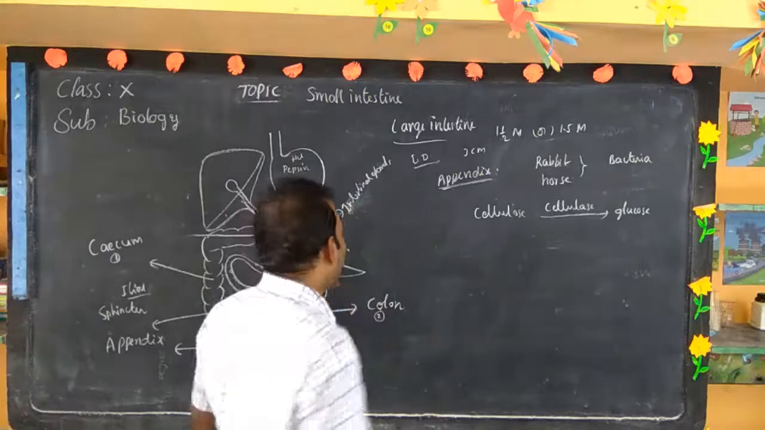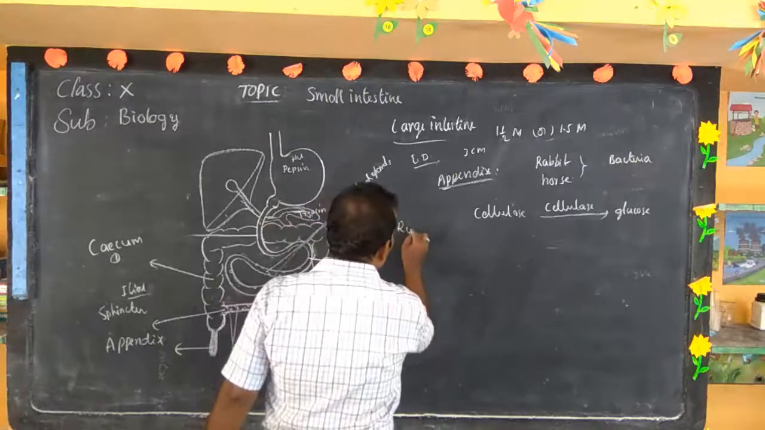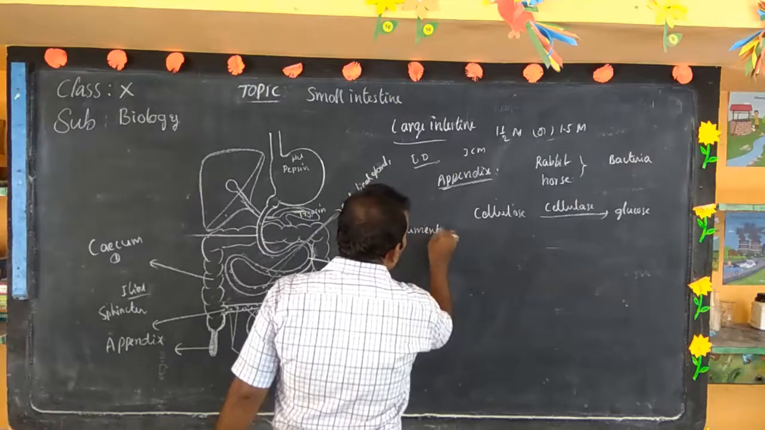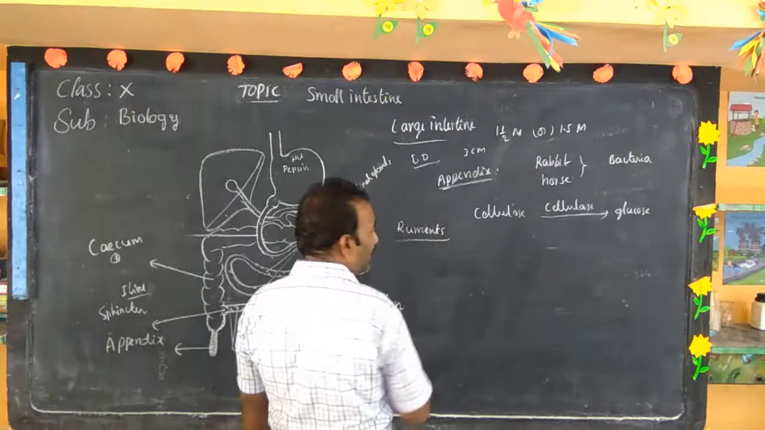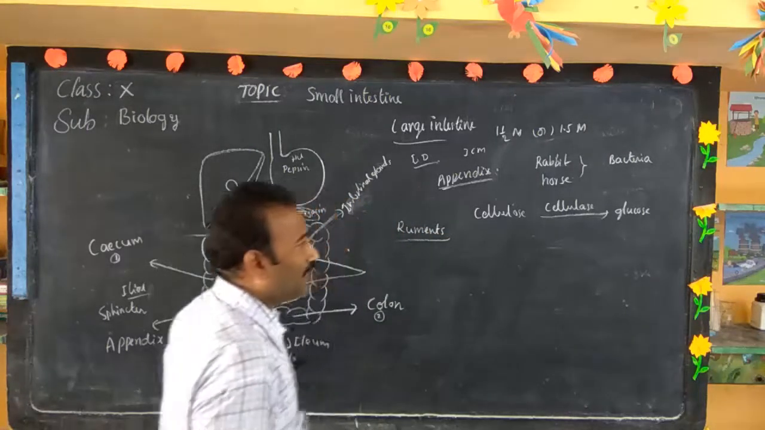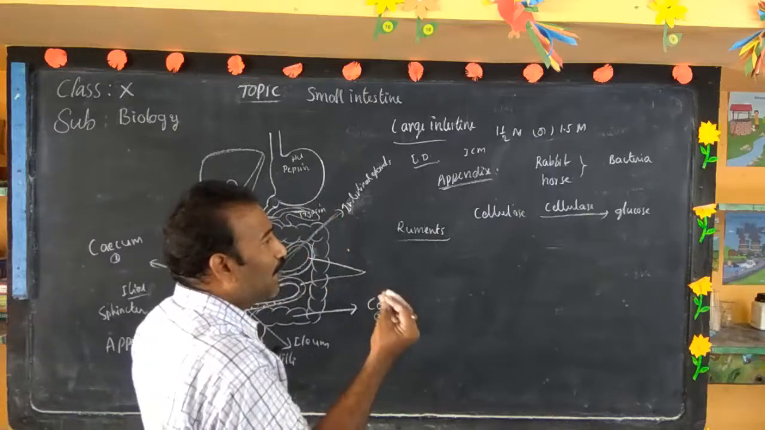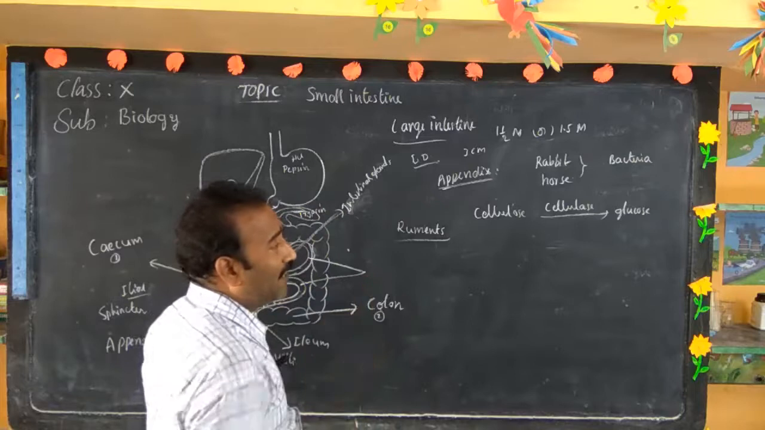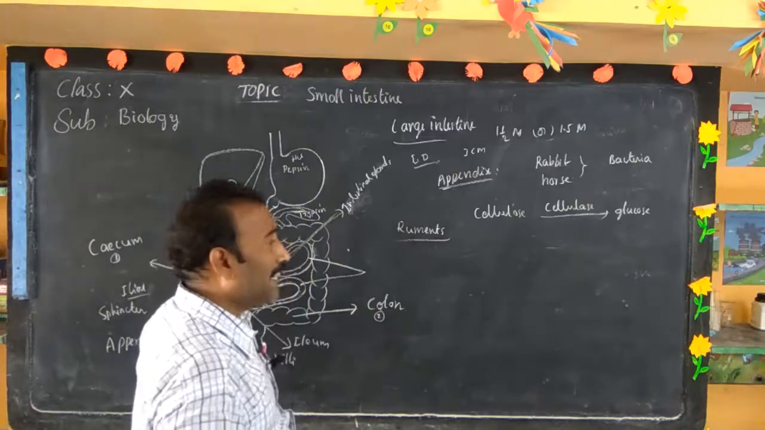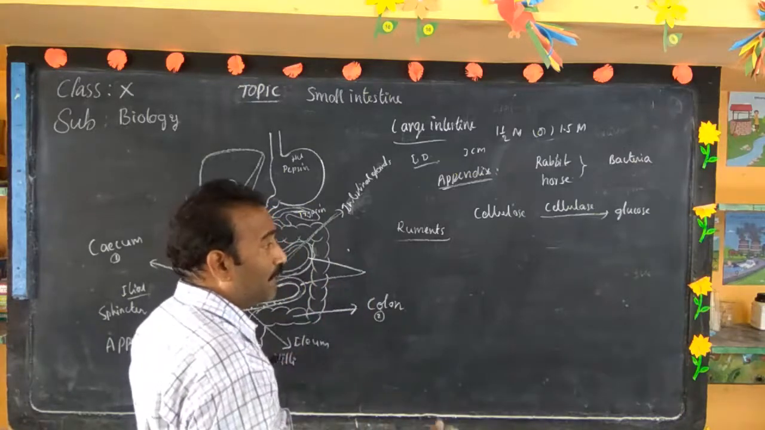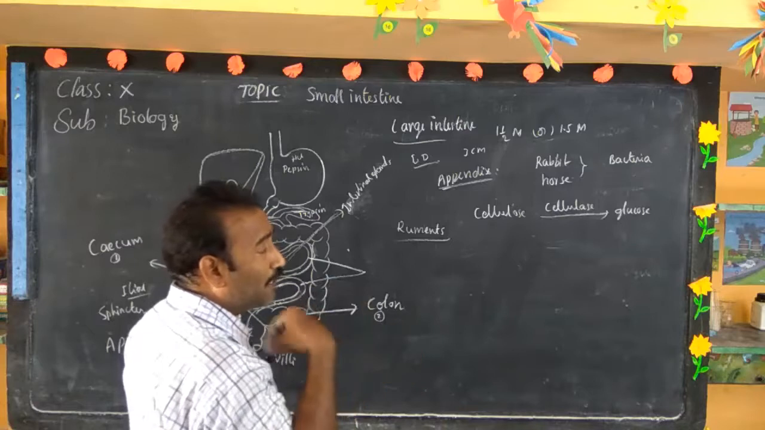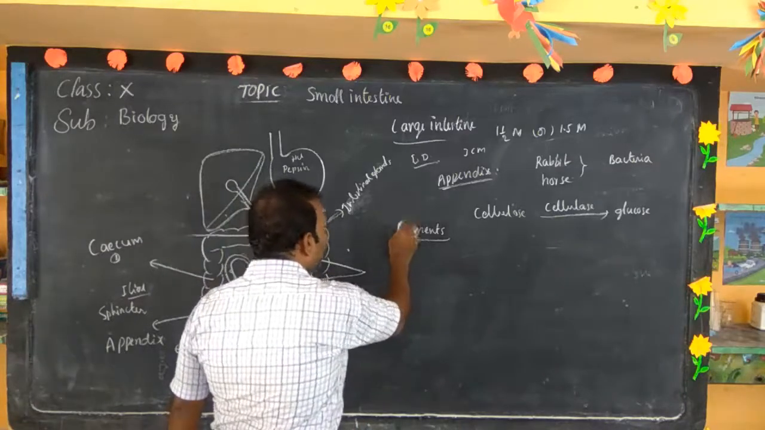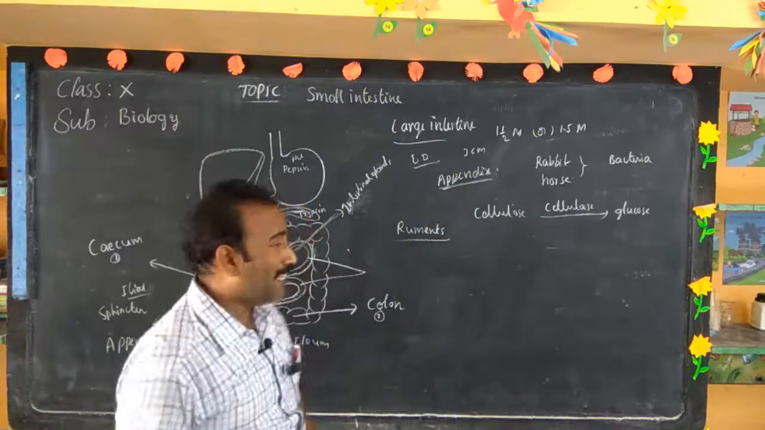What about ruminants? Do you know what ruminants are? Animals which show rumination are called ruminants. What is rumination? It is the process of swallowing food without chewing, and after having the food, bringing it back from the stomach to the mouth, chewing leisurely, and swallowing again. That is called rumination.